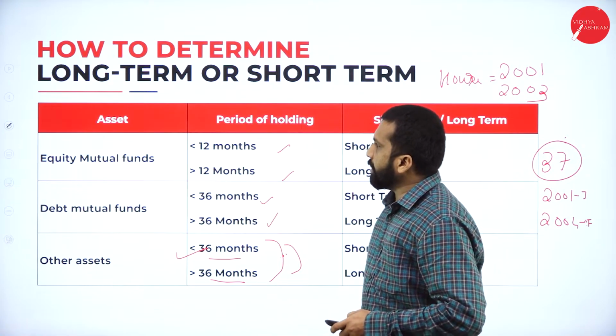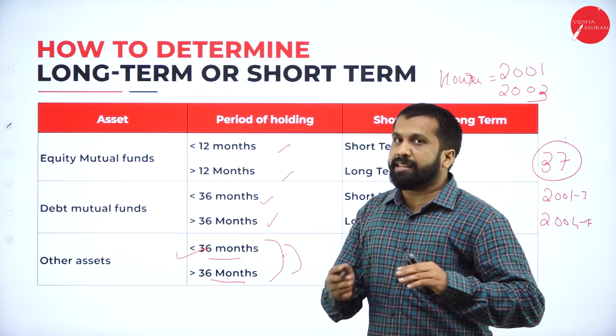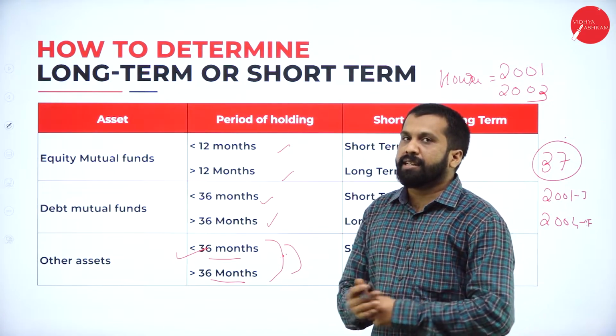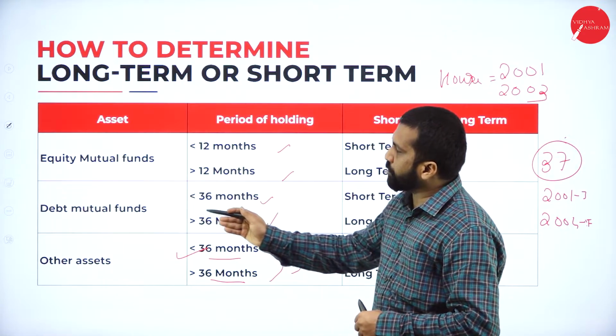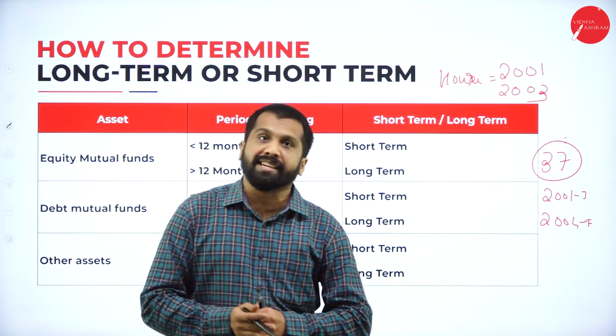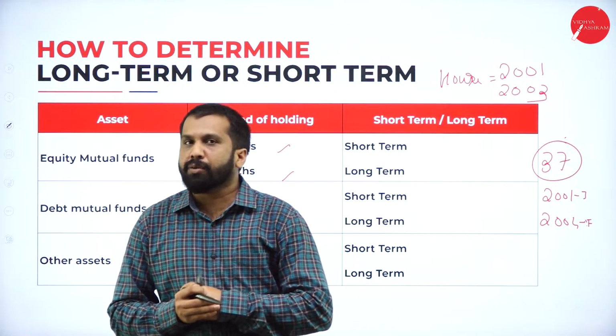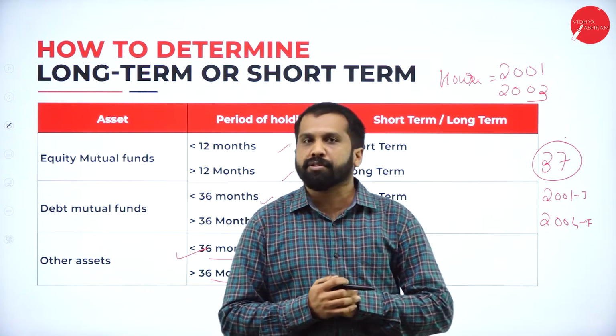Now, other than that, if you go for shares and all, it is 12 months. Other than shares, if it is debentures, then it will be 36 months. Not debentures, debt mutual fund. Other than that, any equity shares which are unlisted will come under 24 months. Hope you are clear. These are the things you are supposed to learn.